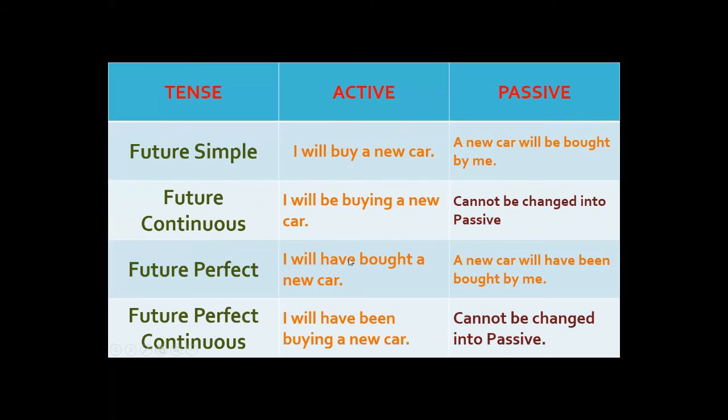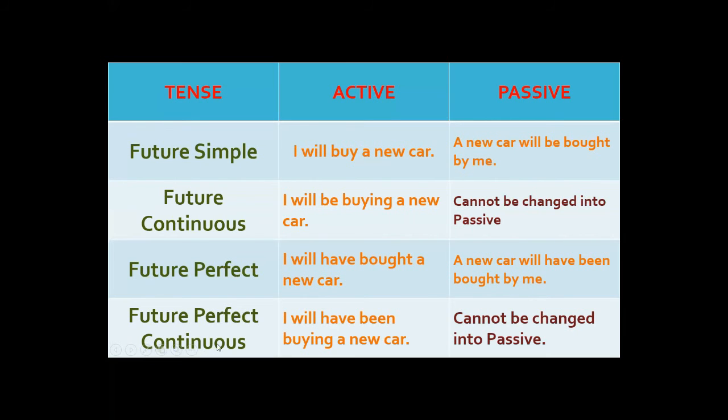Future perfect. I will have bought a new car. Will have. Now you can see the perfective once again here, and will shows future tense. So will have, these are the helping verbs. Now the third form of verb and object. So the object we are putting in the beginning. Then will have, already we have to keep intact. And then after have it's the third form. So third form of be verb, been. And then the third form of passive. Addition of by and I, that is the subject. We will write here at the place of the object. So this is the objective form, me. A new car will have been bought by me.